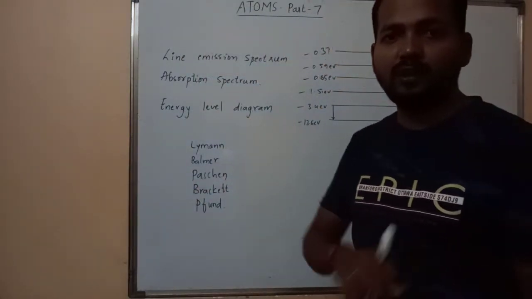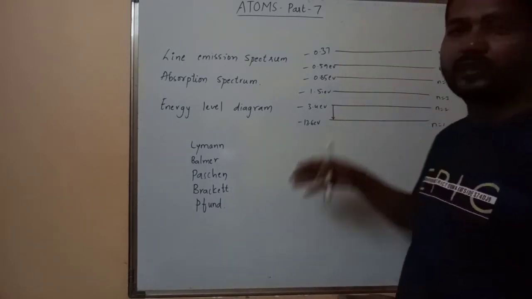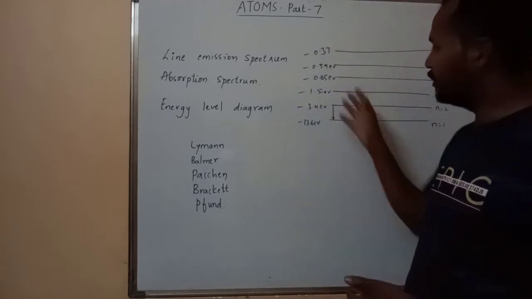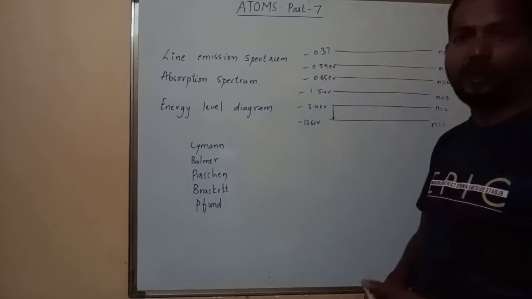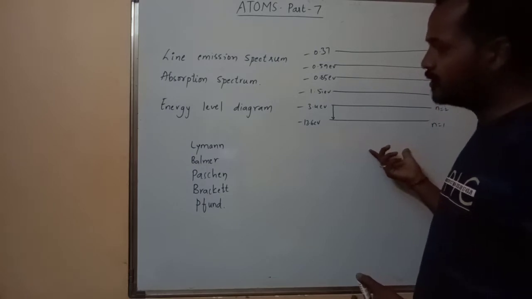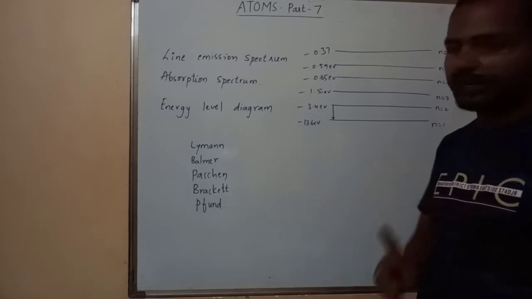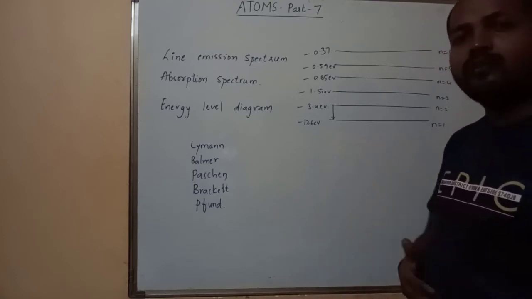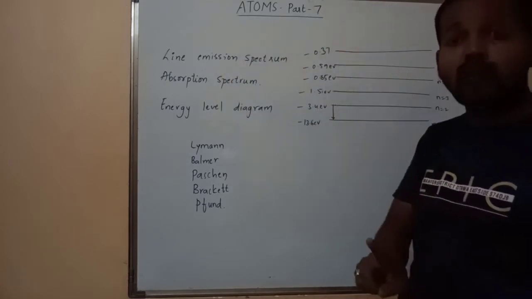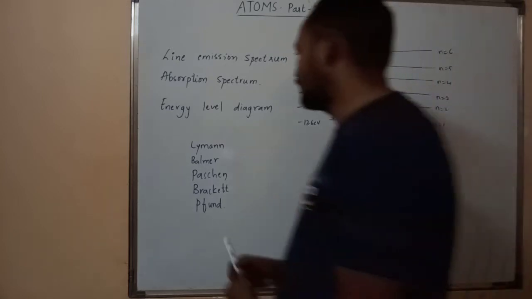Energy level diagram here means on the horizontal we take the energy of the orbits, and on vertical lines we take the transition of the electron from any higher energy orbit to a lower energy orbit. That picture is called the energy level diagram. In it, we find some series of spectral lines. The first series is the Lyman series. For the Lyman series, the ground state is the first orbit, and the electron jumps from the second orbit, third orbit, fourth orbit and infinity orbit to the first orbit only. Then only we say it is the Lyman series.